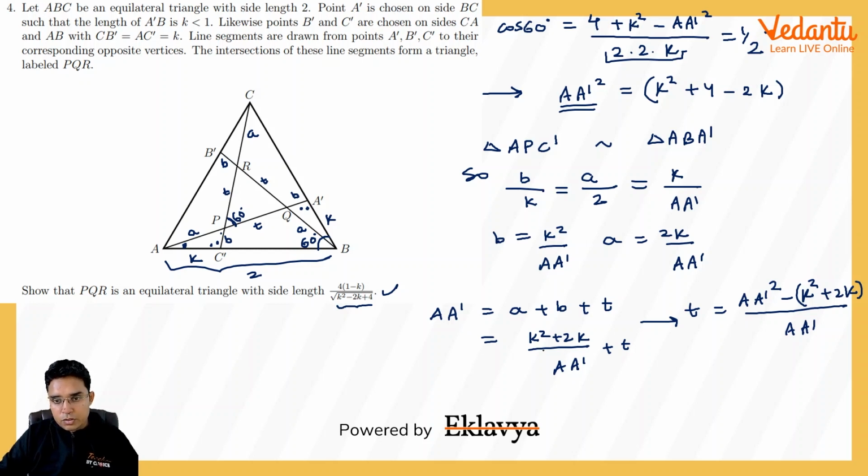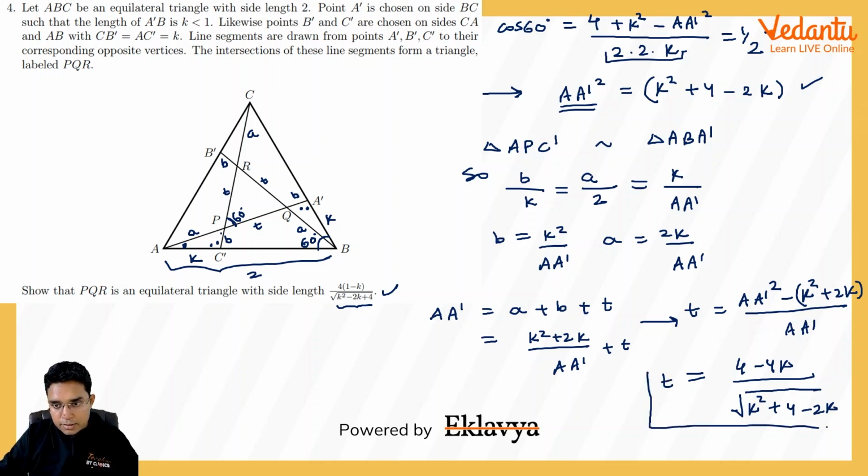It can be verified, this will be going that side. So AA dash square minus this thing, and AA dash square is this. So if I put this value here, K square minus 2K, K square will be cancelled, and we will have 4 minus 4K in the numerator, and AA dash is under root of K square plus 4 minus 2K. AA dash is this thing, and that is what we are looking for. I think this completes the solution of this question.